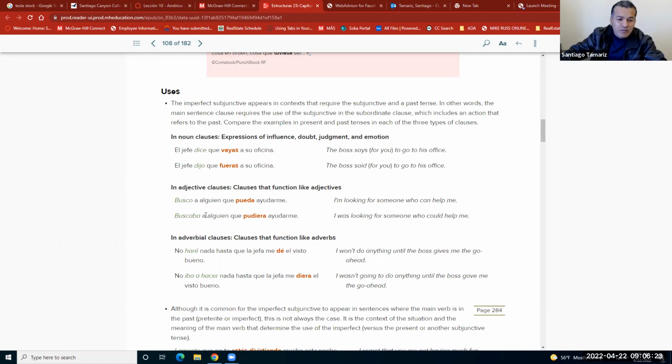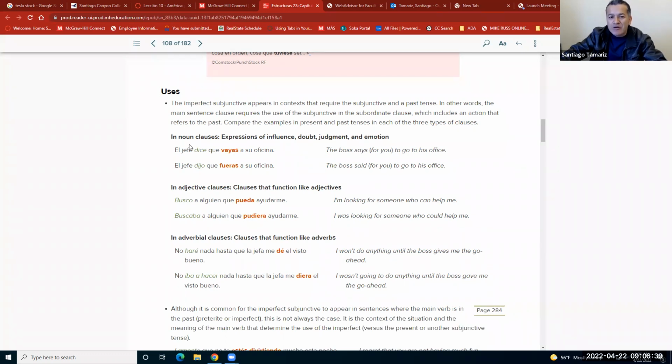In the past tense, buscaba. Yeah, you can say buscaba using the imperfect or the preterite also. Buscaba a alguien que pudiera, past subjunctive, ayudarme. I was looking for someone who could help me. That's when we use the past subjunctive.